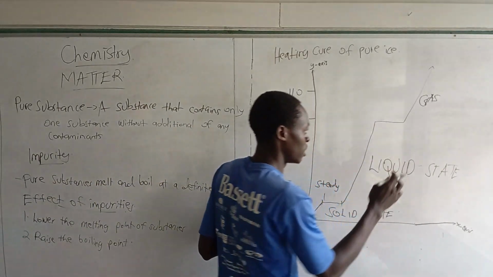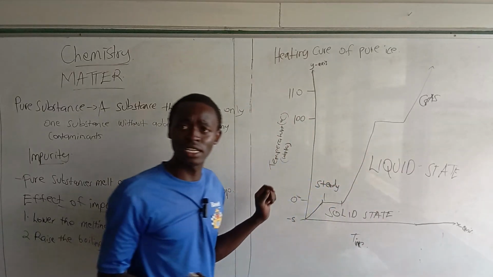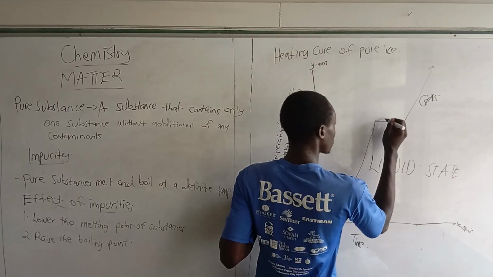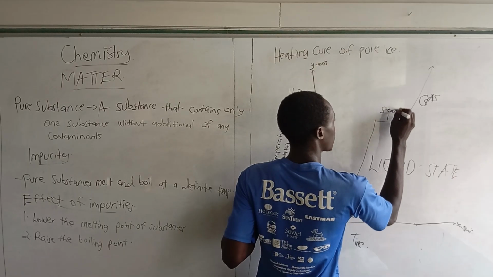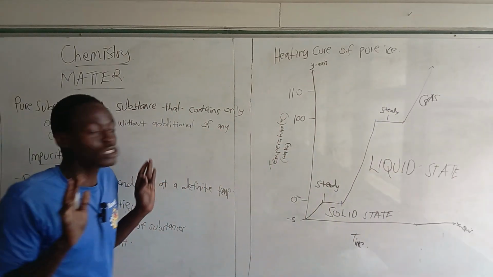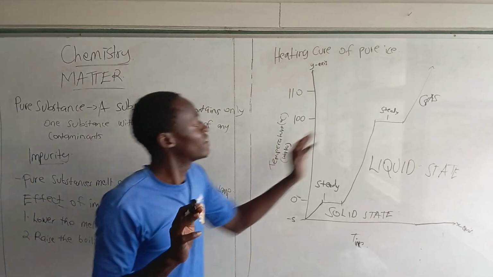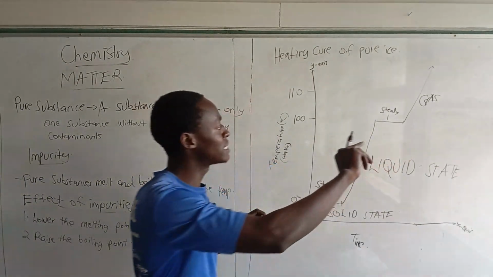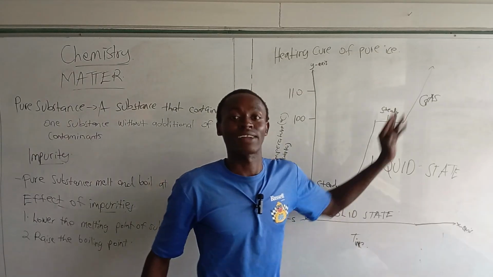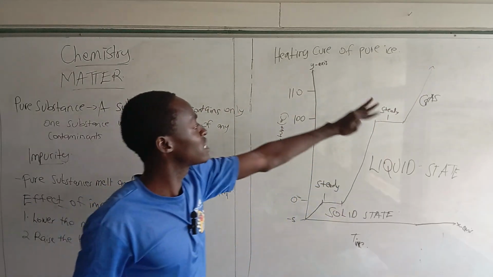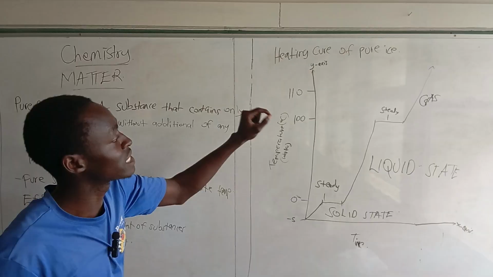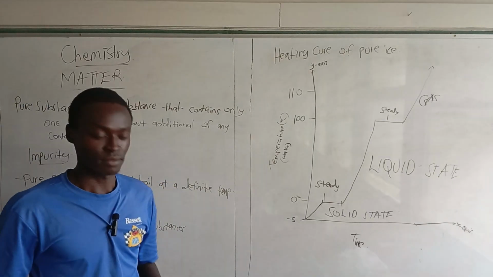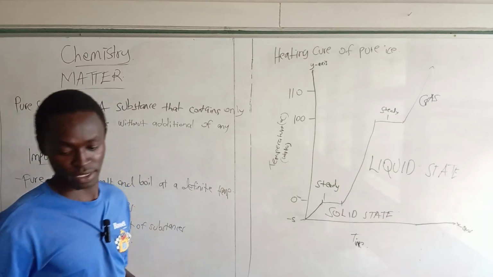Then it rises again. The moment it arrives at 100 degrees Celsius, the temperature once again remains steady, at a definite temperature, until all the water has changed state. It's only then that the temperature rises again. This is how the heating curve of pure ice looks.